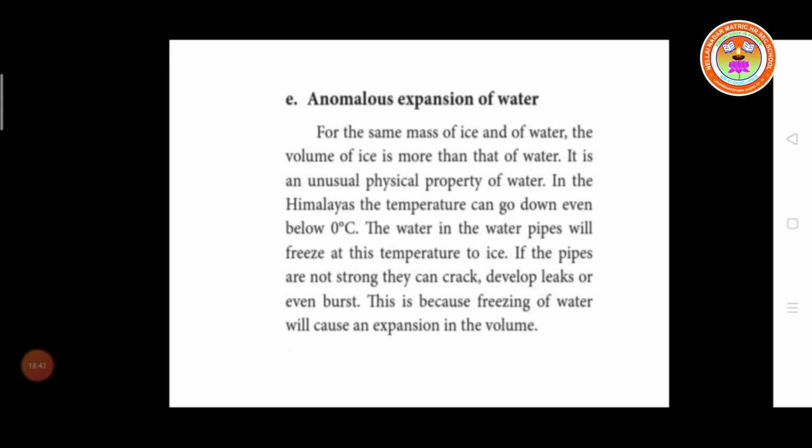In the Himalayas, the temperature can go down even below 0 degrees Celsius. The water in the water pipes will freeze at this temperature to ice. If the pipes are not strong, they can crack and develop a leak or even burst. This is because the freezing of water causes an expansion in volume. It is the unusual property of water and ice.